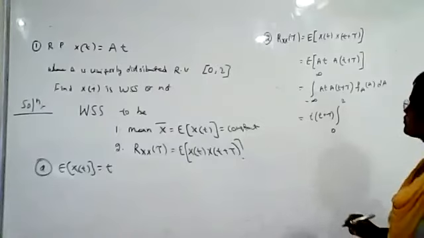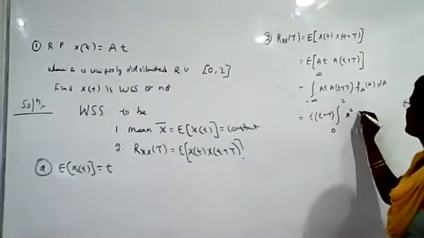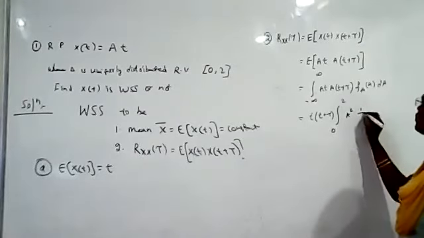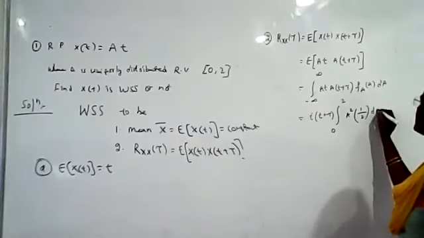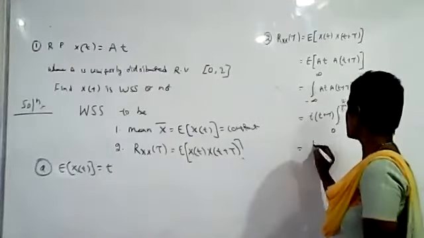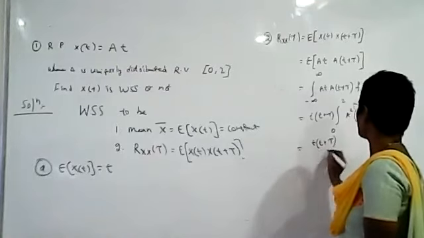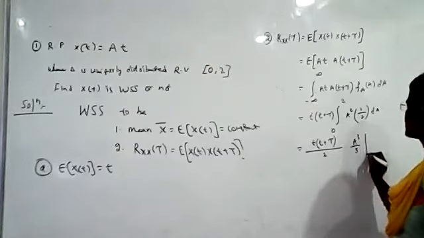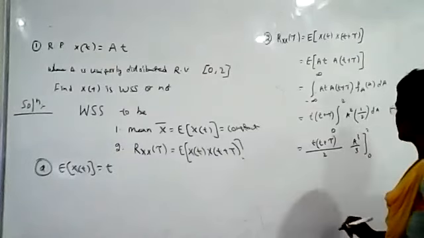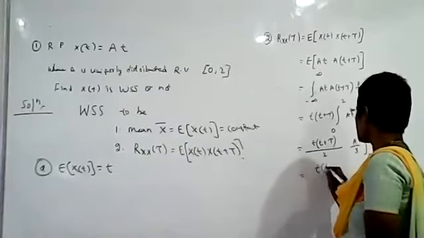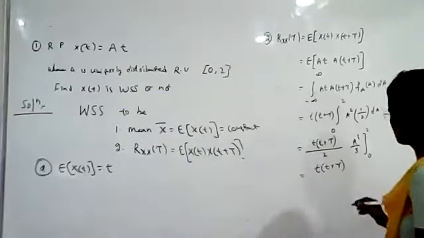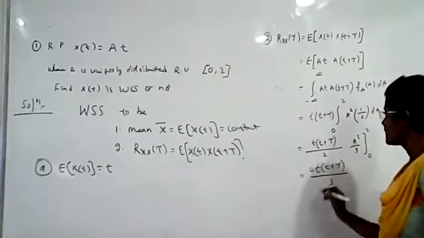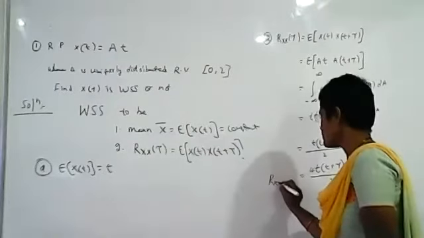The limits are 0 to 2, so we have A square times fA(a), where fA(a) is 1 by 2. So it is t(t plus tau) by 2 times a cube by 3. Substituting the limits 0, 2, we get t(t plus tau) times 8 by 6, which is 4 by 3. So this is our Rxx(tau).